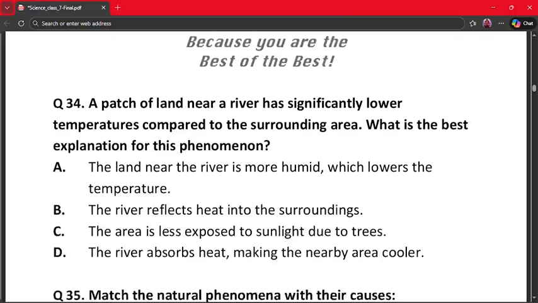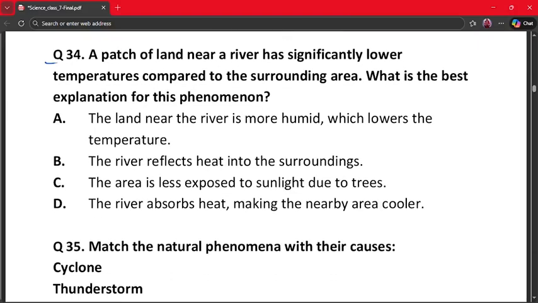The next question is question number 34. A patch of land near a river has significantly lower temperatures compared to the surrounding area. What is the best explanation for this phenomenon? A. The land near the river is more humid, which lowers the temperature. B. The river reflects heat into the surroundings. C. The area is less exposed to sunlight due to trees. And D. The river absorbs heat, making the nearby area cooler.